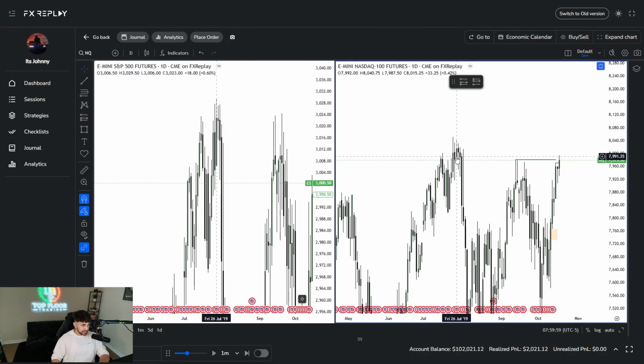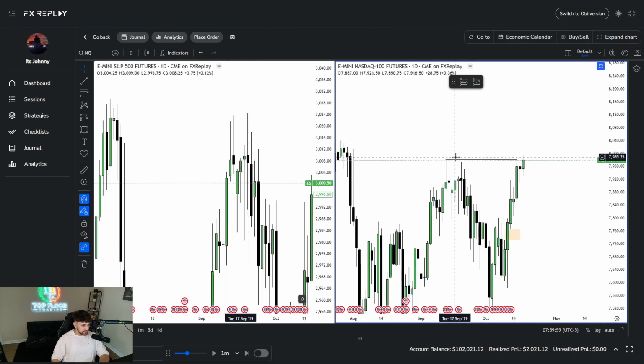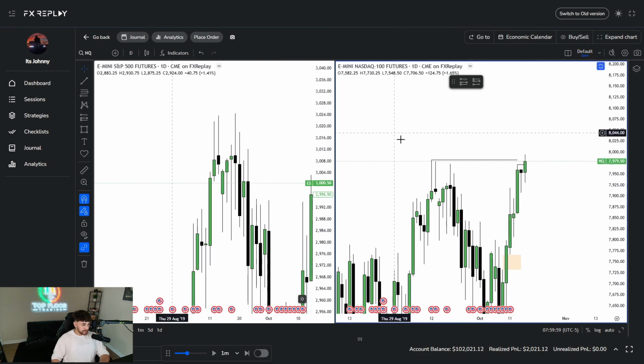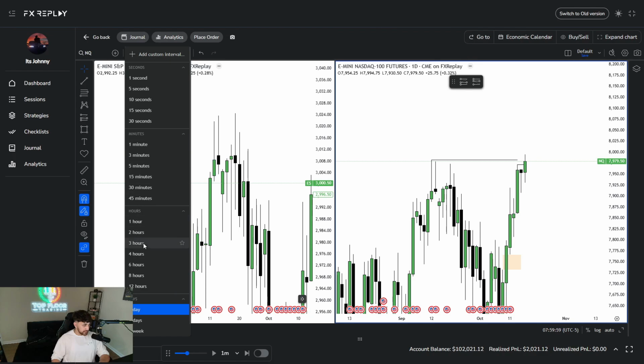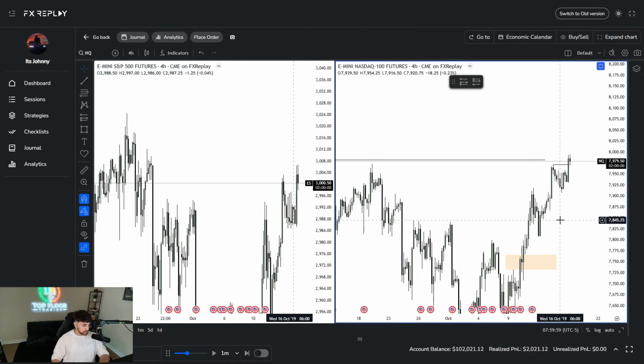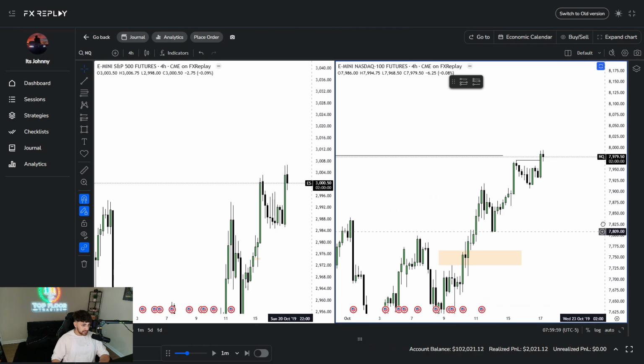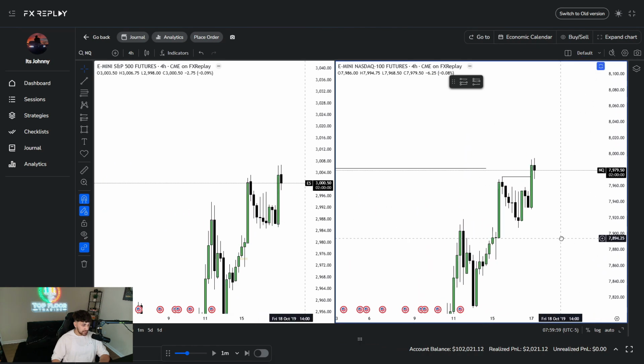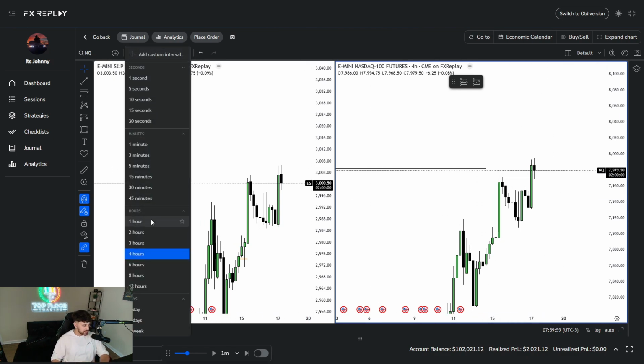On the daily, you could consider this an OB, but I always like fair value gaps above my big liquidity pools, like above a previous month high or low, or a week low or week high. I like seeing a fair value gap or a good OB, an OB that actually did something like sweep liquidity, because that makes an order block high probability.